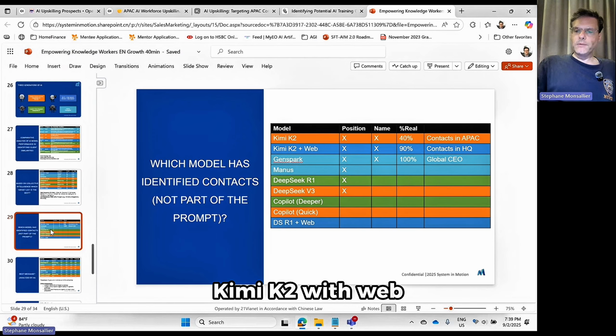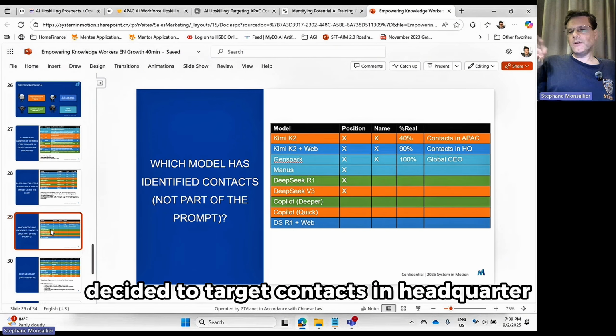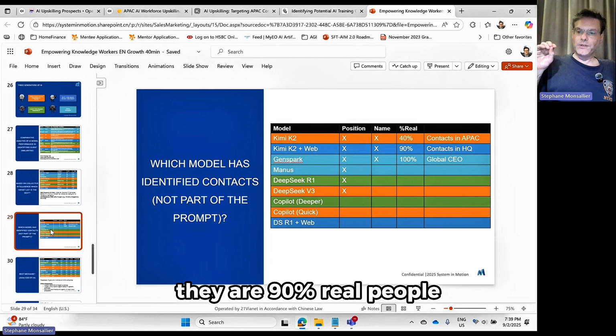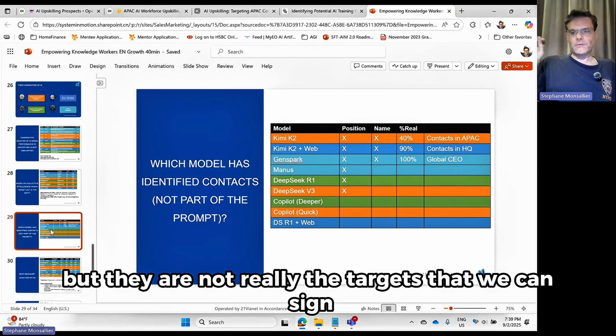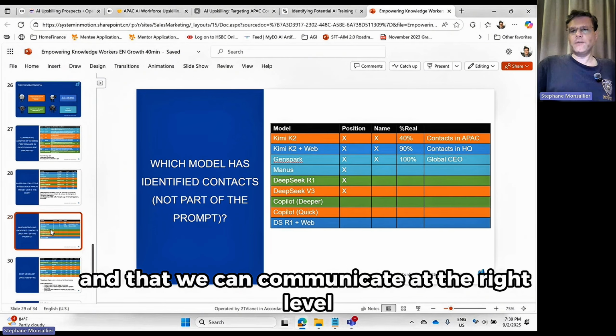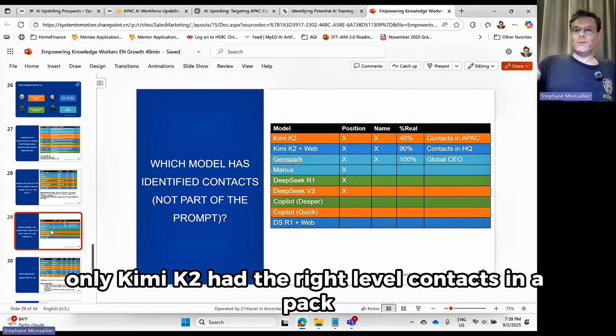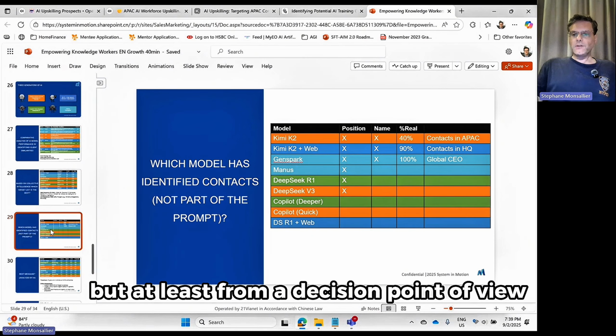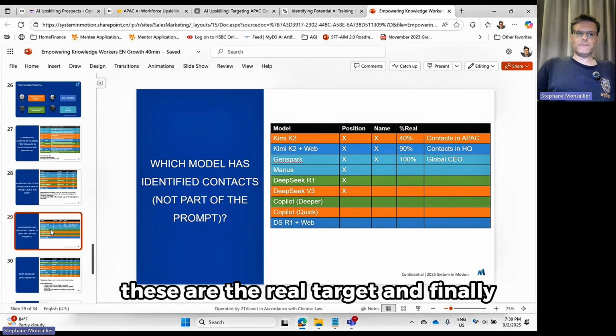Kimi K2 with web decided to target contacts in headquarters. It's also not optimal. They are 90% real people, but they are not really the targets that we can sign and that we can communicate with at the right level. Actually, only Kimi K2 had the right level contacts in APAC. They're only 40% accurate, but at least from a decision point of view, these are the real targets.